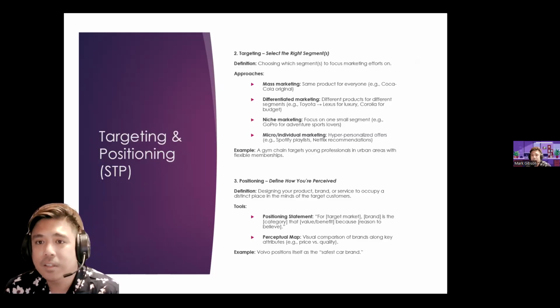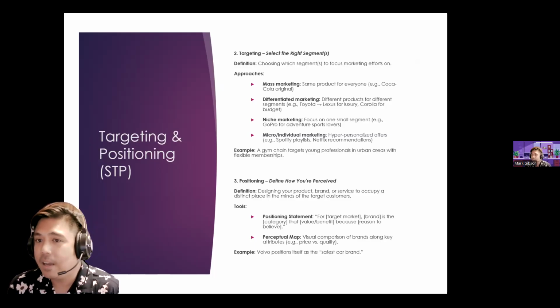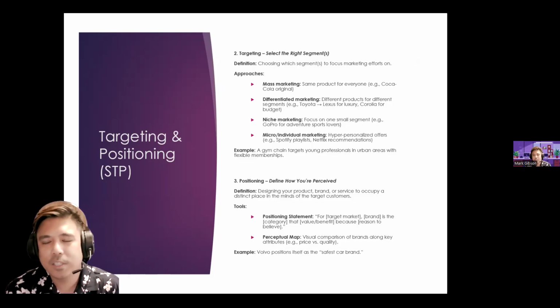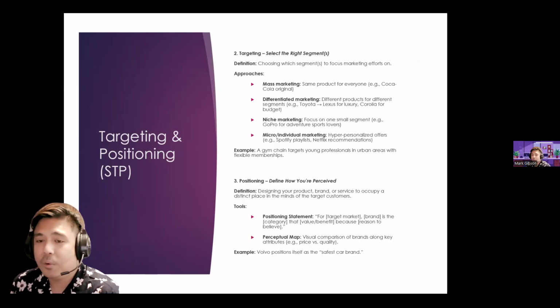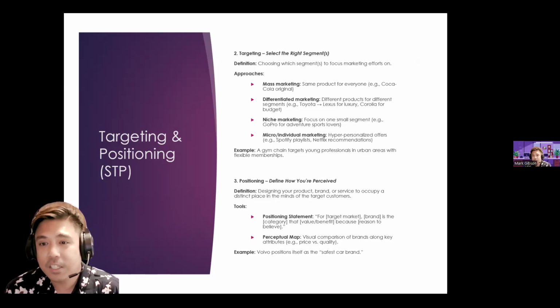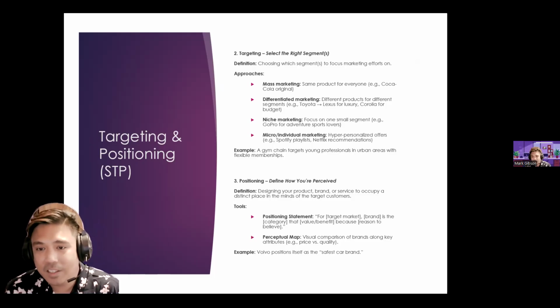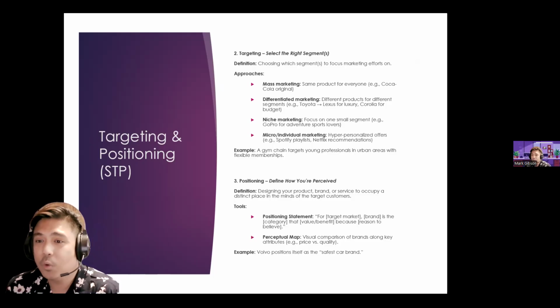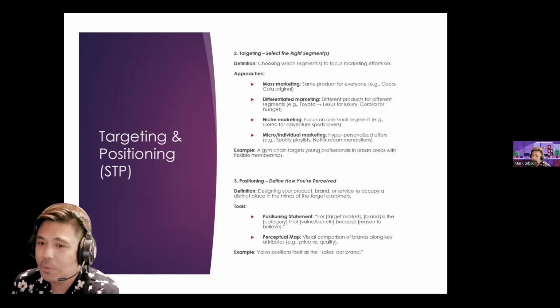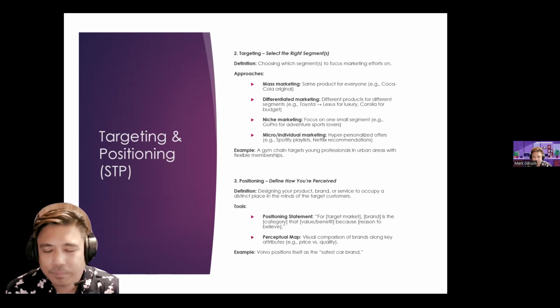Targeting and positioning, no? So targeting, it's selecting the right segment, so choosing which segment to focus your marketing efforts on. So it could be mass marketing. So same product for everyone, like the Coca-Cola original, no? And then we have differentiated marketing. So different products for different segments, no? For example na lang, Coke Zero, no? It actually is just focusing on a segment, or a target. Niche marketing focuses on one small segment. So for example, GoPro for adventure sport lovers.